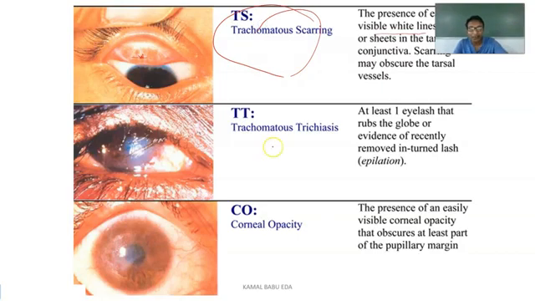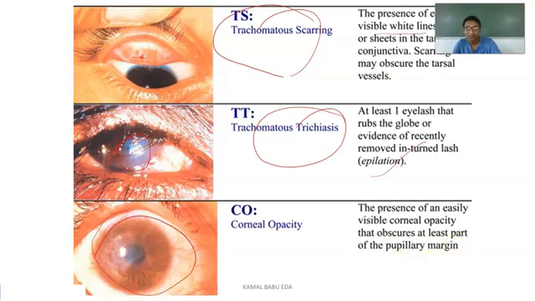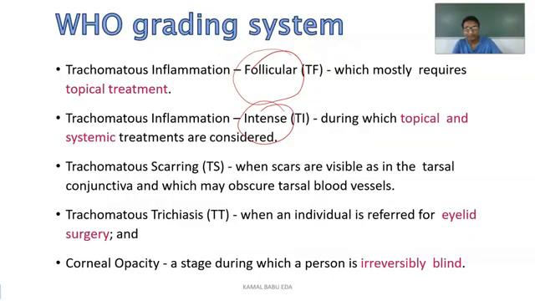Coming to trachomatous trichiasis, you can see at least one eyelash that rubs the globe, or evidence of a recently removed or turned lash, which is called epilation. You can see here the upper eyelash mainly irritating the cornea. In corneal opacity, you can see an easily visible corneal opacity that obscures at least a part of the pupillary margin. You can see this clearly in the picture. These are the various grading systems according to the WHO.